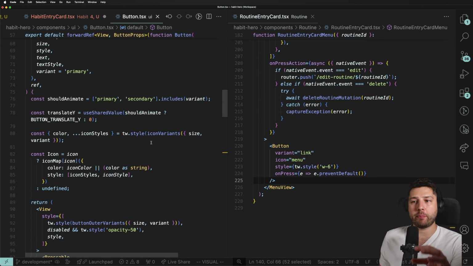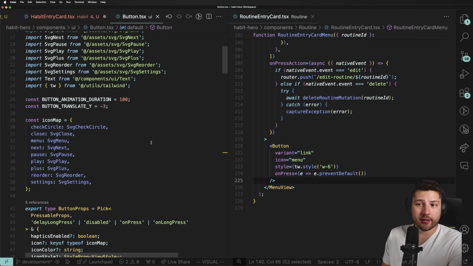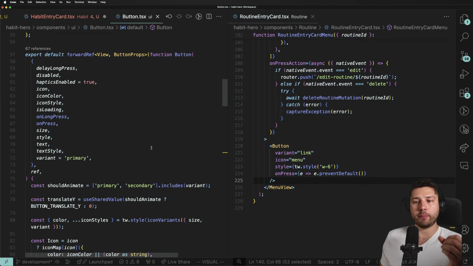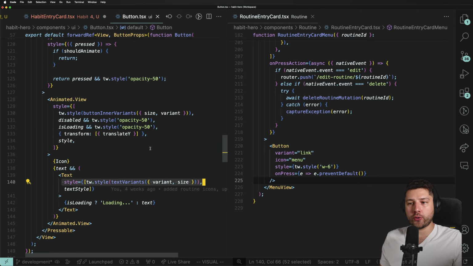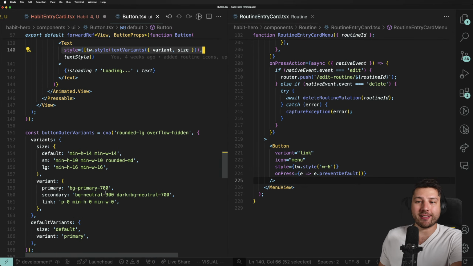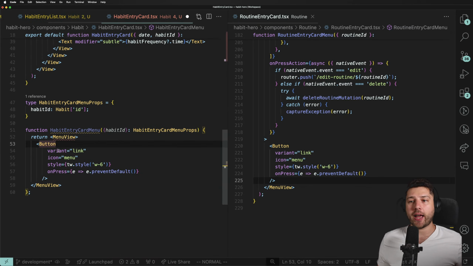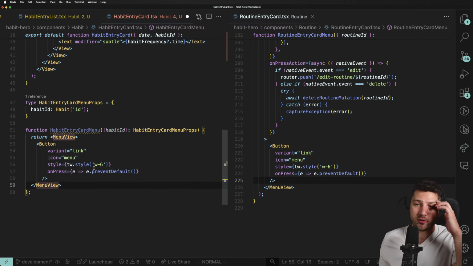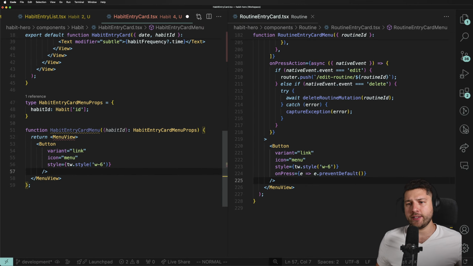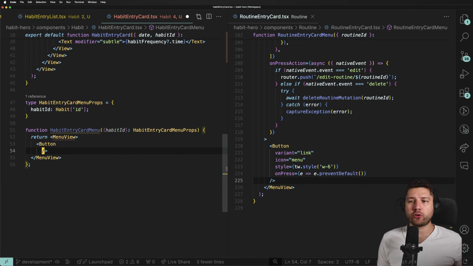So again, this is an example of a component that's a little bit more complex, putting multiple components together. But if you do that, you get really scalable things, because once this is done, I'm not touching it anymore unless I need to change something. I just use it in my components in like 4 lines of code. A lot of these props are optional. The icon's optional, the variant's optional, it's going to default to some value, and the style is optional. I think even onPress is optional. It is. So technically I can render a button like this, and it's going to render with default styles. That's what makes this so powerful.